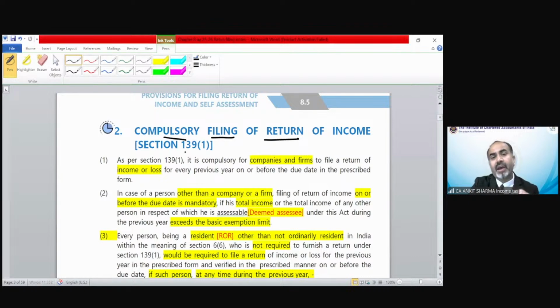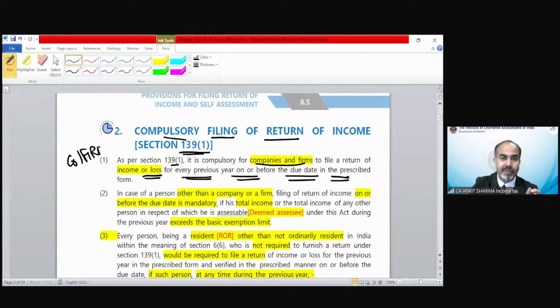In our country, section 139 explains who needs to submit their return of income compulsorily. Section 139(1) says for companies and firms: if you are a company or a partnership firm, you have to file a return of income or loss for every previous year on or before the due date in the prescribed form. So for a company and a firm, it is mandatory to file a return of income whether you have income or loss. Clear?